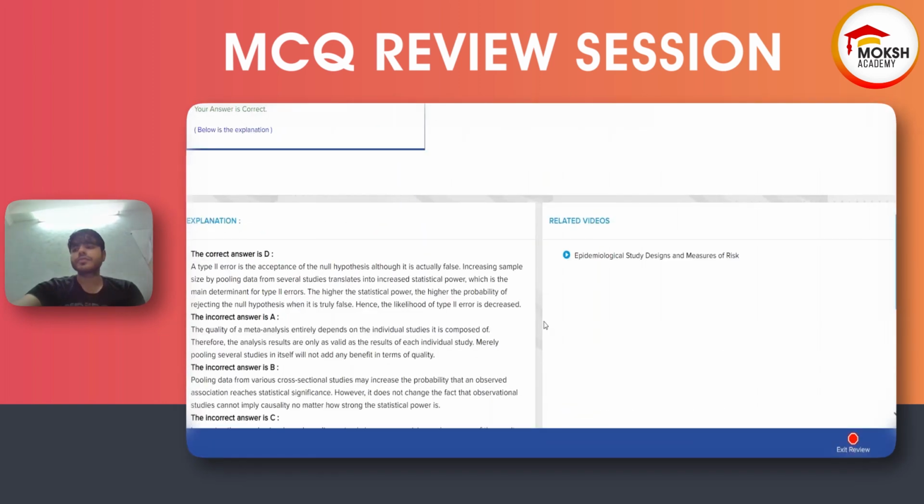So here basically type 2 error is the acceptance of the null hypothesis, although it is actually false. Increasing sample size by pooling data from several studies translates into increased statistical power, which is the main determinant for type 2 error. The higher the statistical power, the higher the probability of rejecting the null hypothesis when it is truly false. Hence, the likelihood of type 2 error is